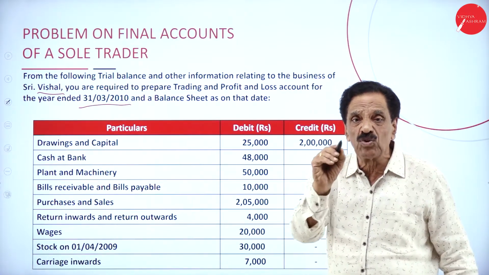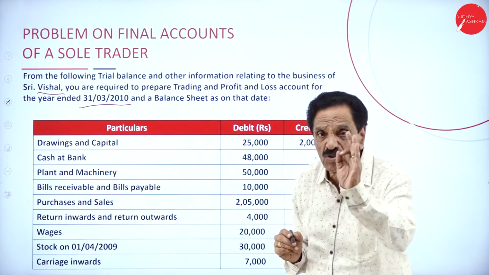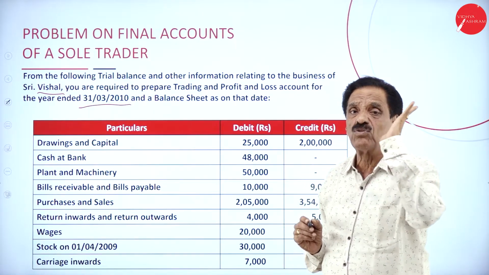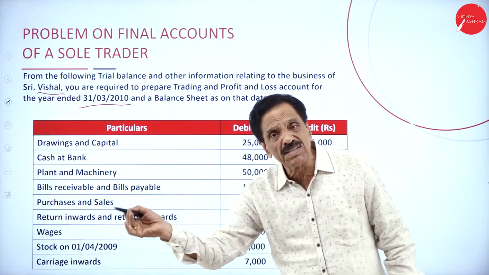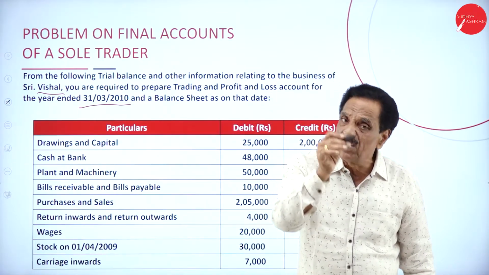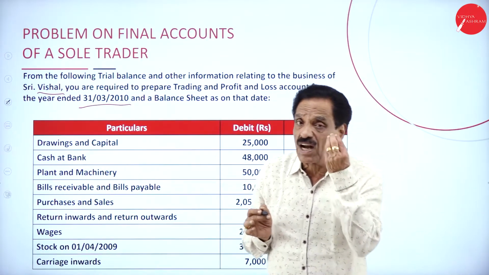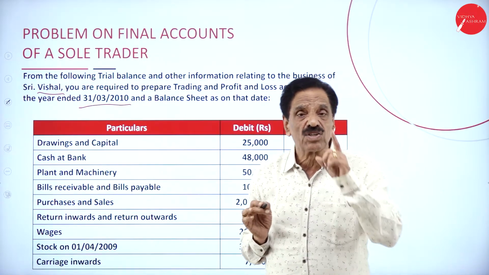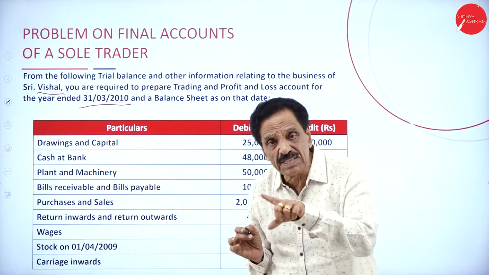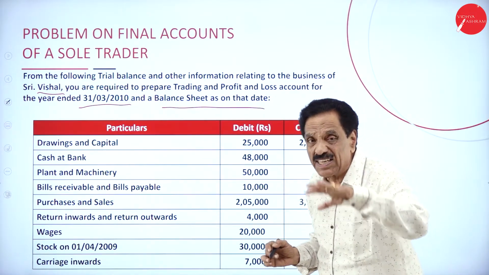That is 1/4/2009 to 31/3/2010, which is 1 year. Start with April, end with March is called financial year. Start with January, end with December is called calendar year, and the balance sheet is on the particular date only.